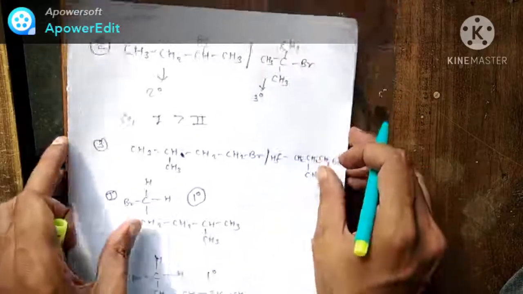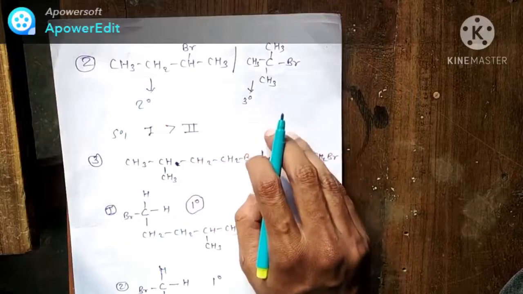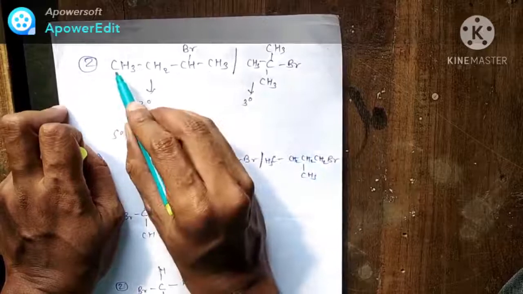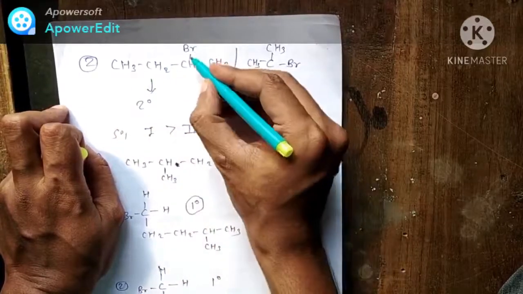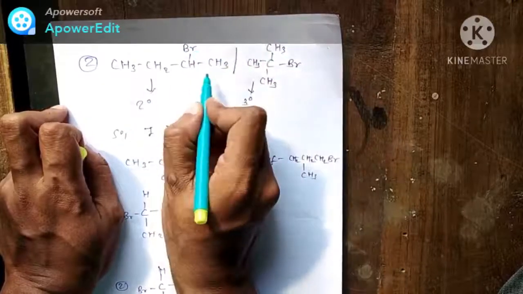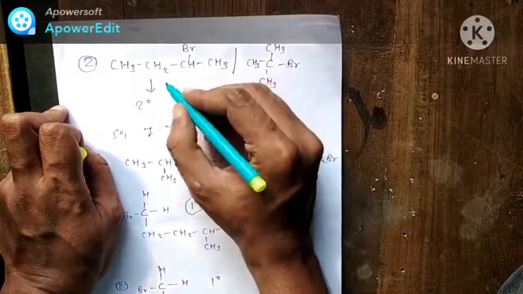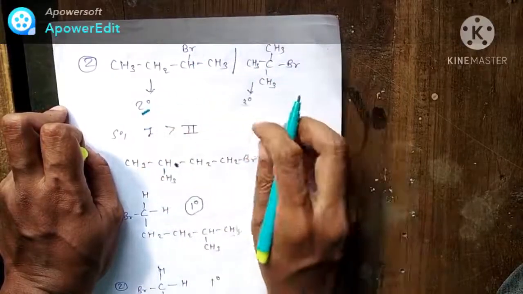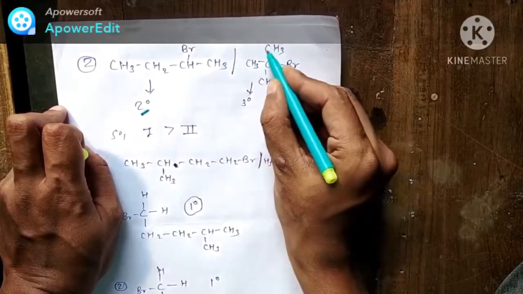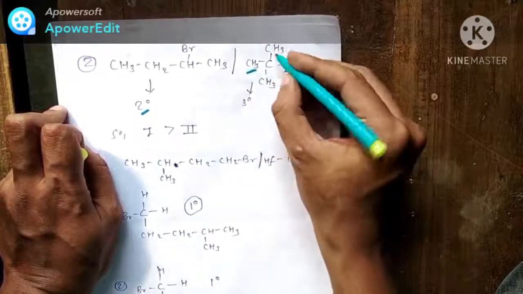Similarly, look at the second question. This structure is 2-bromobutane. You can see 4 carbons are there and bromine is attached on the second carbon. As we saw in the previous question, it is a 2 degree halide compound. The second structure is 2-bromo-2-methylpropane.